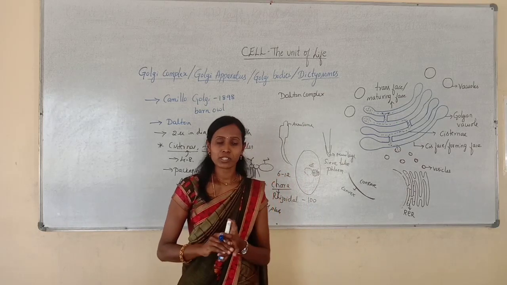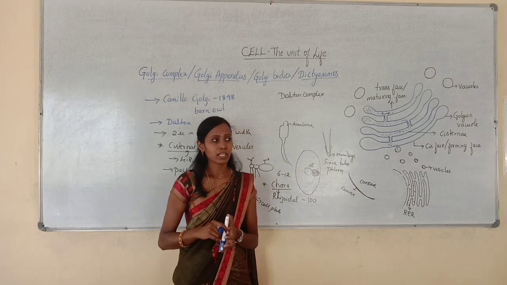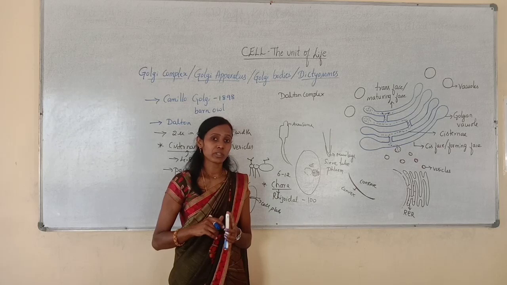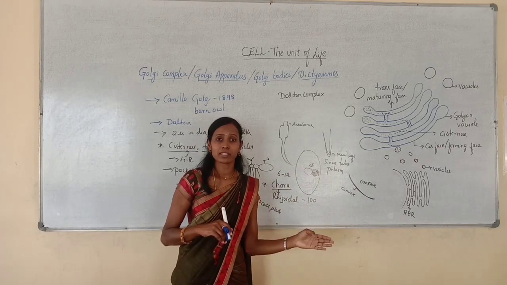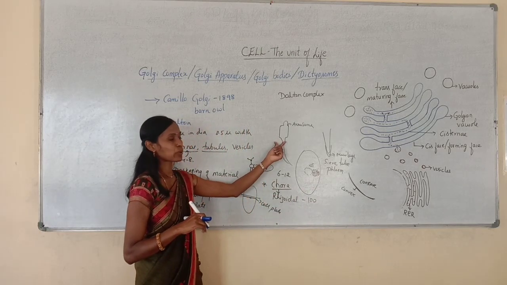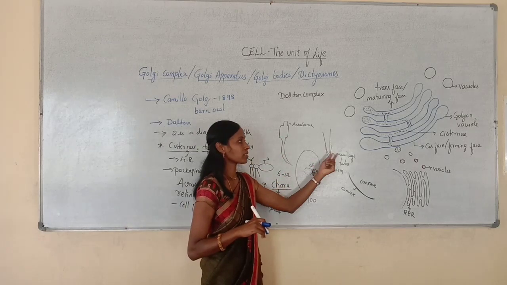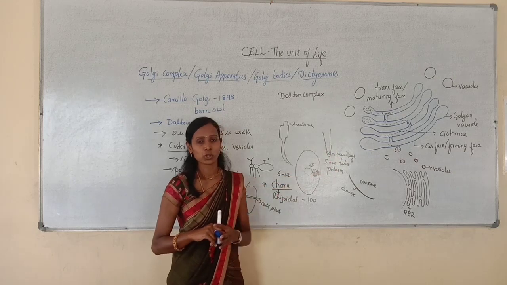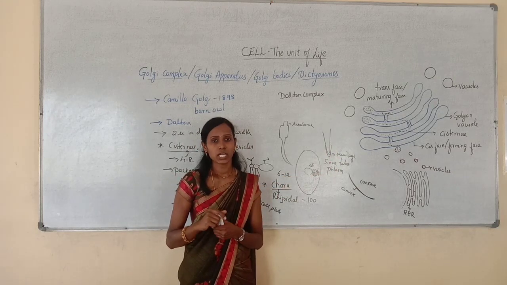And it is an important site for synthesis of glycoproteins and glycolipids. It also helps in formation of several enzymes and hormones, formation of lysosomes, retinal pigments, cell plate, middle lamella, and even the acrosome of sperm is called a modified Golgi complex. Root cap cells are rich in Golgi complex, which helps to secrete mucilage that provides lubrication for the root. So this completes the Golgi complex.